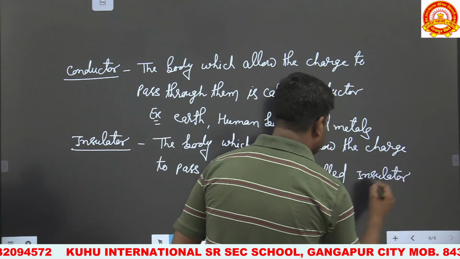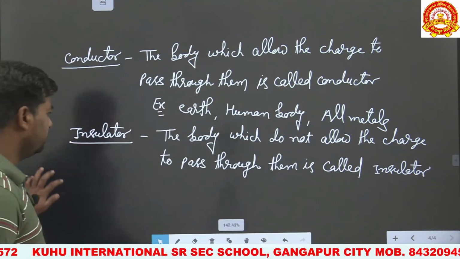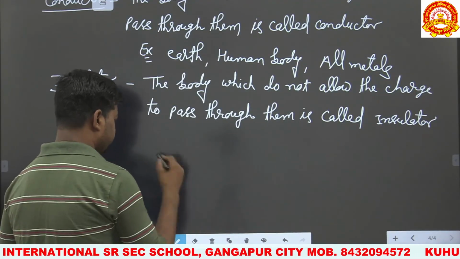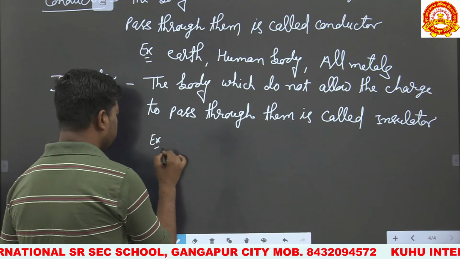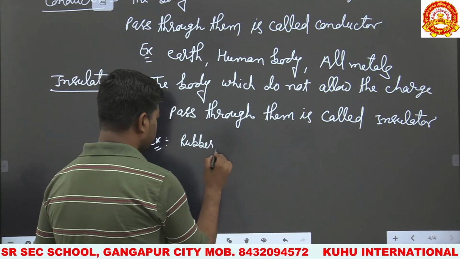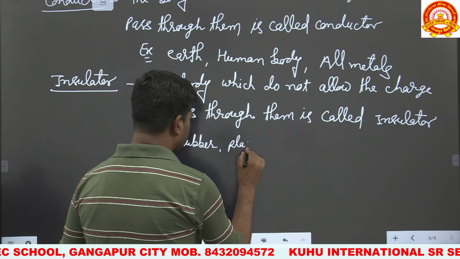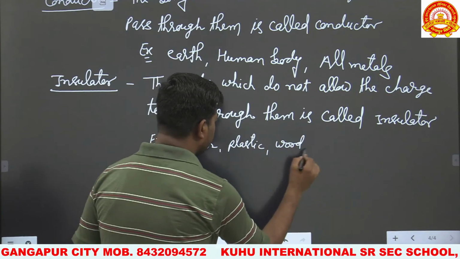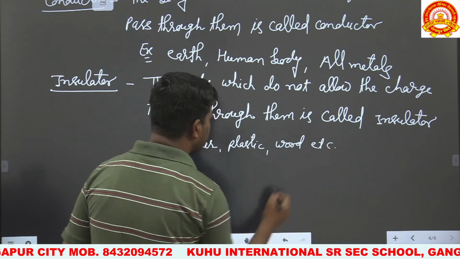Okay, what is an example of an insulator? So the examples are rubber, plastic, wood, etc.